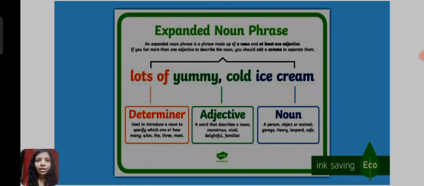An expanded noun phrase is a phrase made up of the noun and at least an adjective, for example, lots of yummy cold ice cream. So lots of is a determiner here, yummy cold is adjective, and ice cream is the noun.